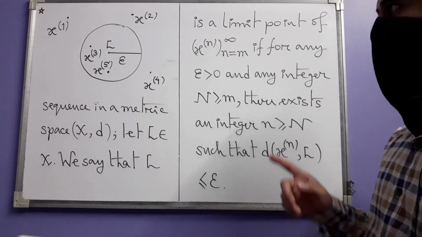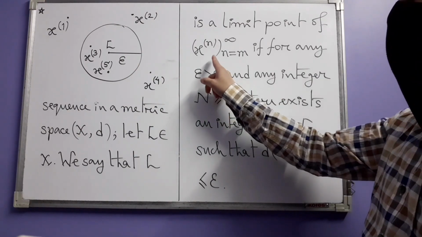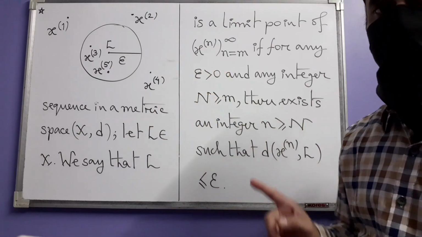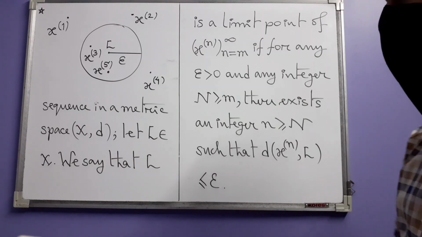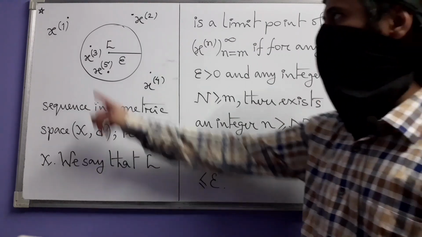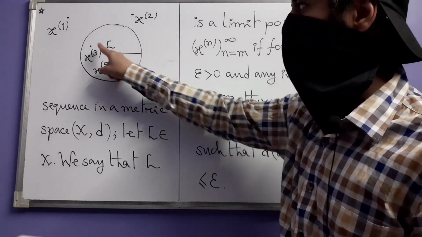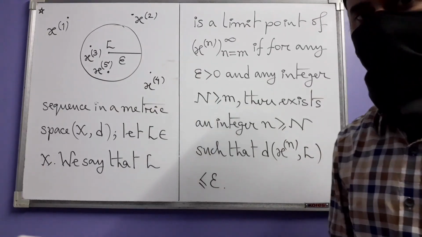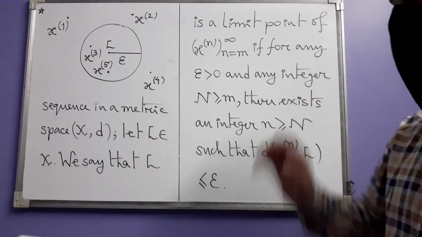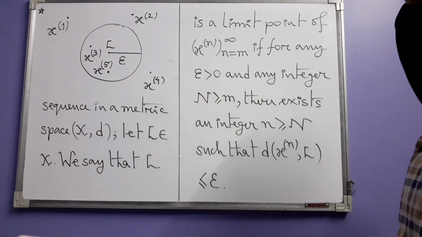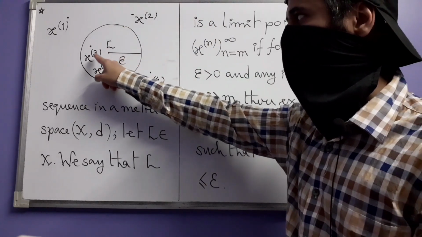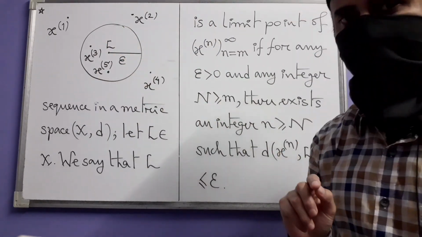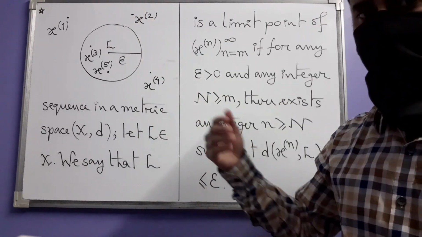In this diagram you see a few things. You see the first 5 points of this sequence. Points means terms, which are points in the metric space: x1, x2, x3, x4 and x5. Of course there are others wherever they are. I have drawn this in a kind of general manner so that x3 and x5 lie inside this circular region, but the other 3 lie outside.